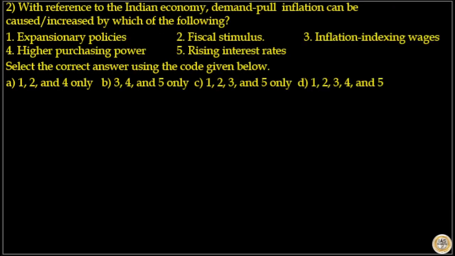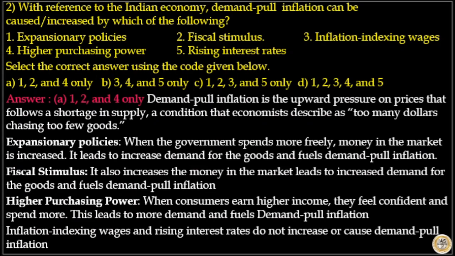Next is, with reference to the Indian economy, demand pull inflation can be caused or increased by which of the following factors? Options are expansionary policies, fiscal stimulus, inflation indexing wages, higher purchasing power, and rising interest rates. Select the correct answer using the codes given below. Here the answer to this question is option A, 1, 2 and 4 are correct. That is, expansionary policies, fiscal stimulus and higher purchasing power cause demand pull inflation.